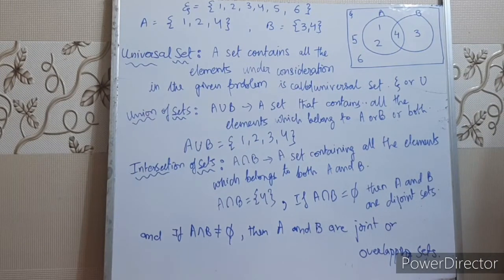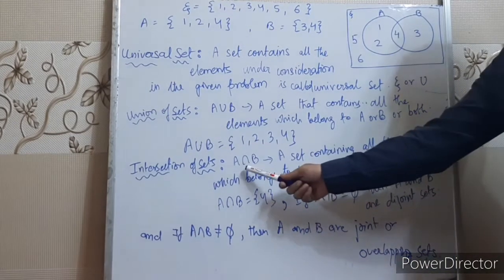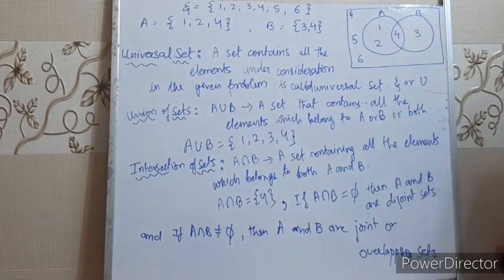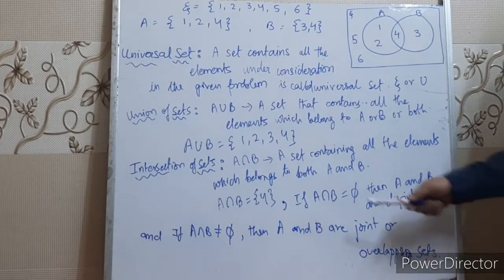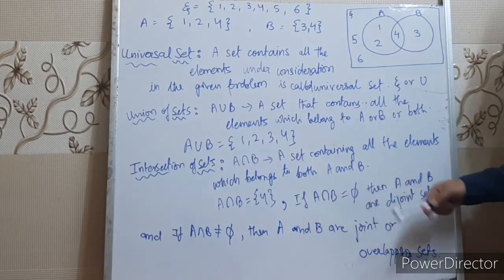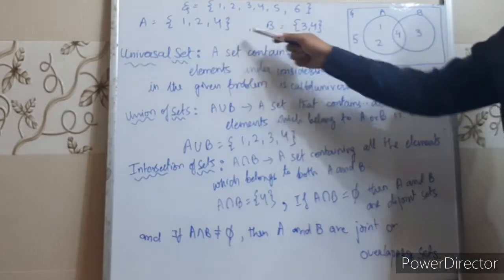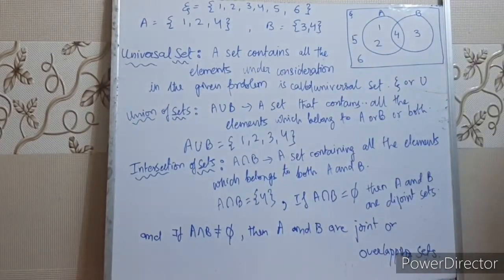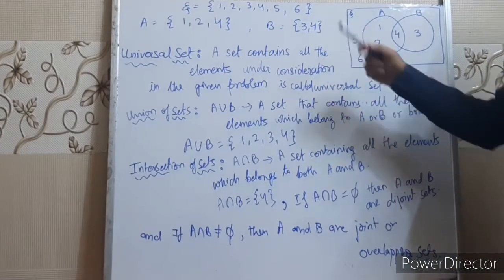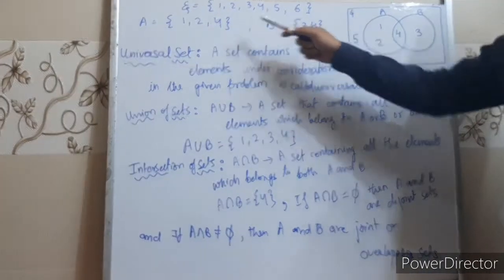Right, children? Next is intersection of sets. That is A intersection B. This is the sign of intersection. A set containing all the elements which belong to both A and B. That means in the intersection only those elements will come which are present in A as well as present in B. So you can see which element is present in both A and B. There is only one element, which is 4. 4 is present in A and 4 is present in B.